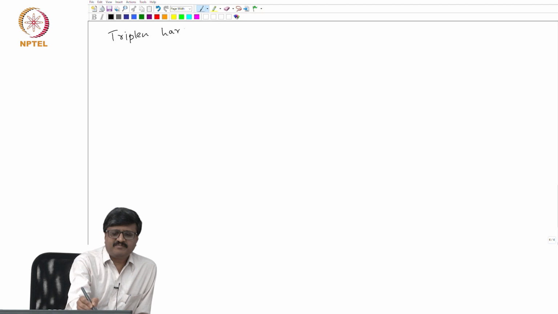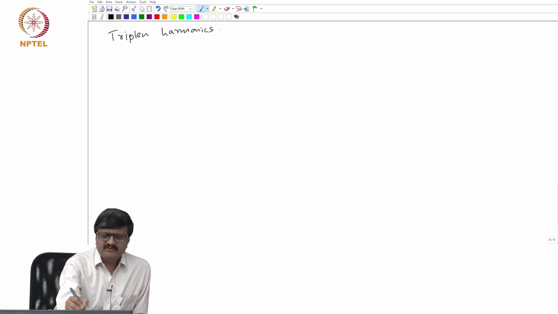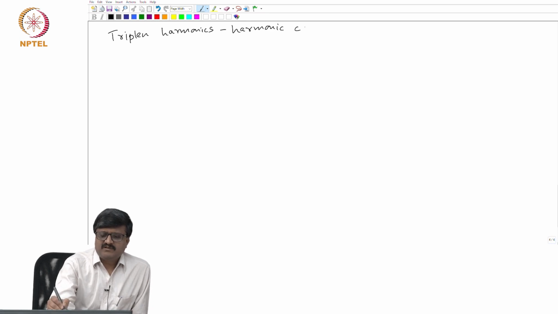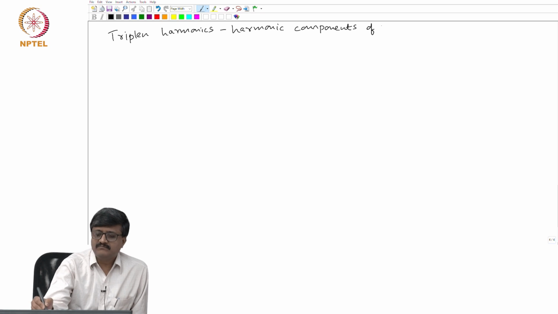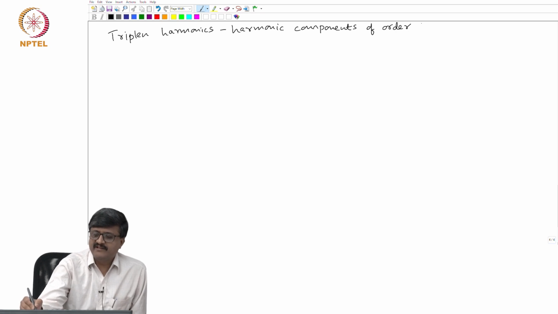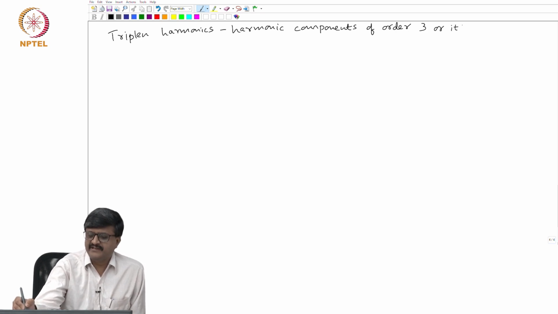Triplen harmonics play an important role in power systems which are 3-phase systems. These are harmonic components of order 3 or its multiples.